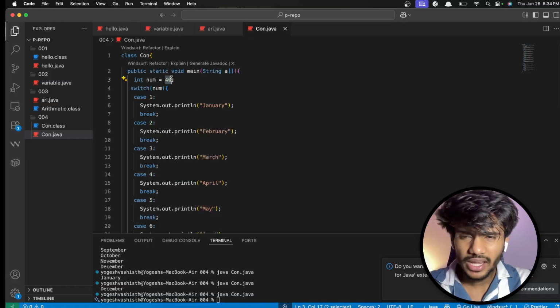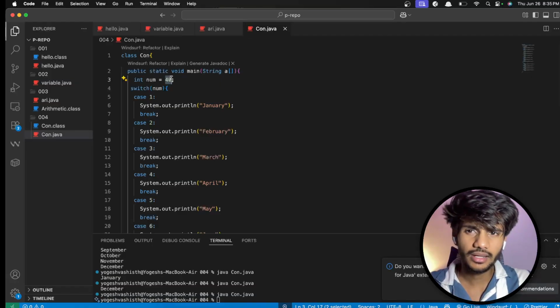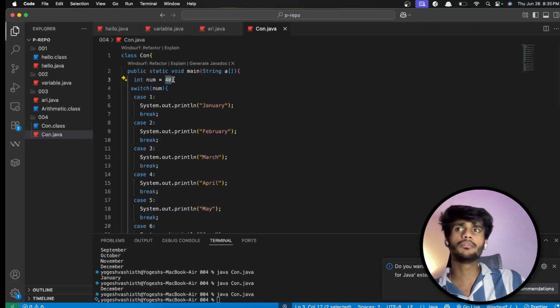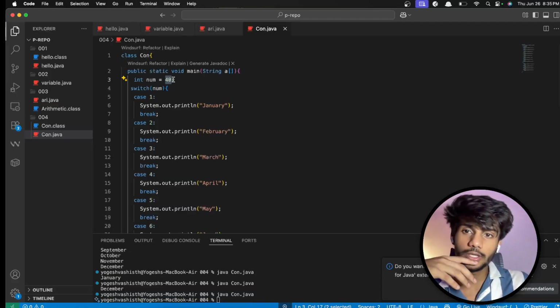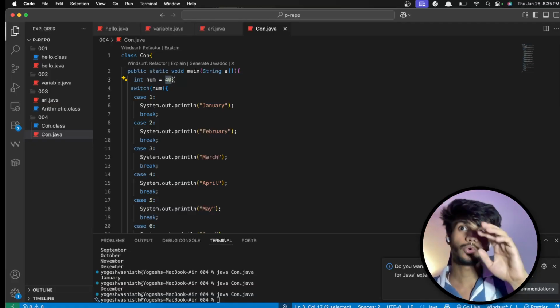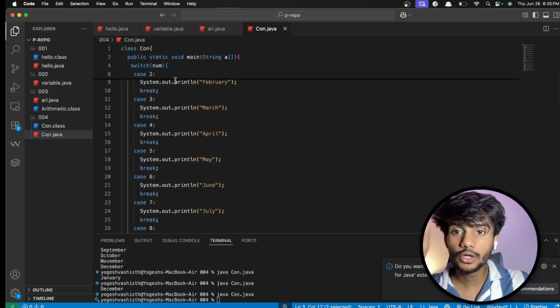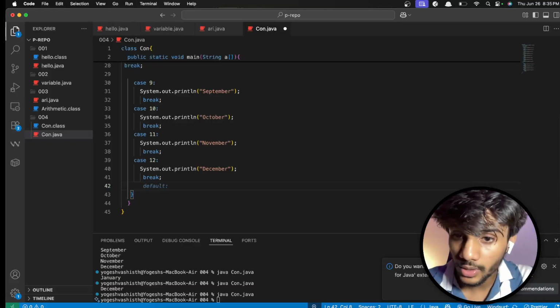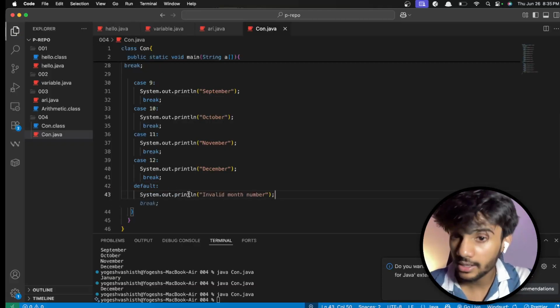So I want something to understand that this is really not my case. I want something from 1 to 12. Why? Because that is my use case. If someone chips in 1, I should print January. The months go till 12. I want something to catch everything. So what I'll do is a default. What I'll do, invalid number.